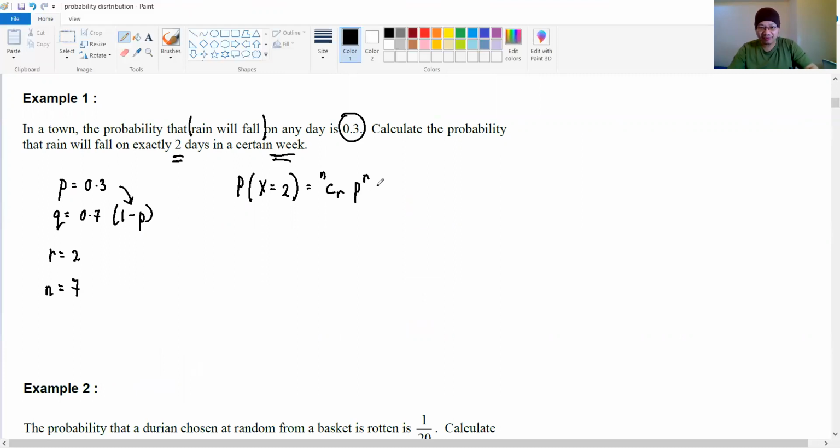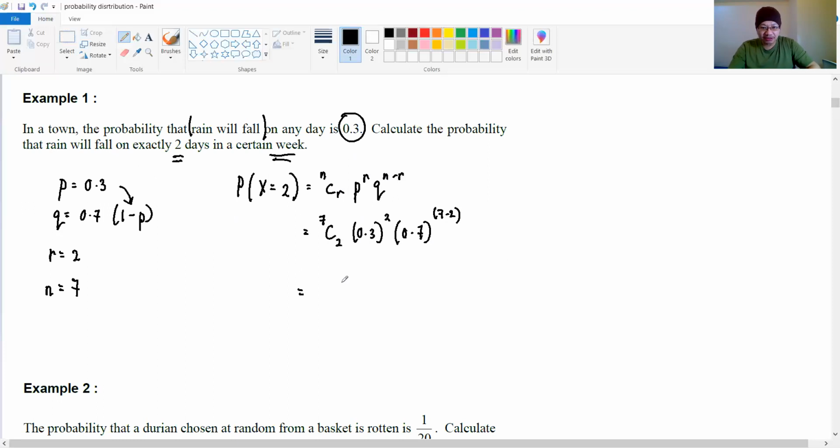I write down the formula first so that you can fill in the blanks. Your N is 7, C R is 2, P is 0.3 to the power of R, how much is R? Power 2. And 0.7 to the power of N minus R, that means 7 minus 2, which equals 5, right?